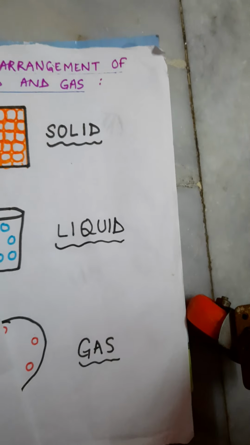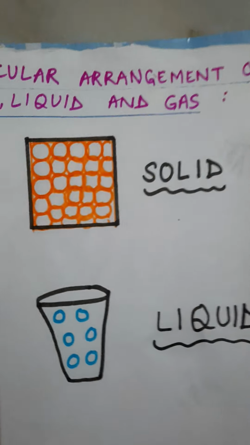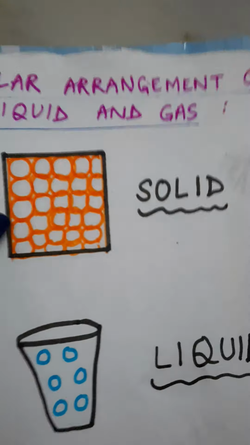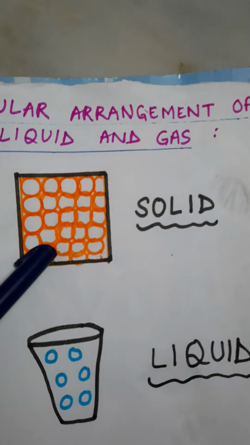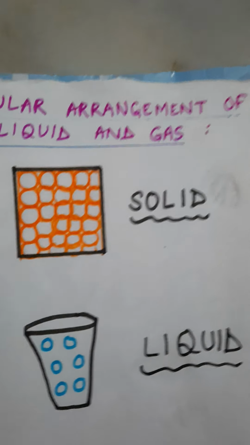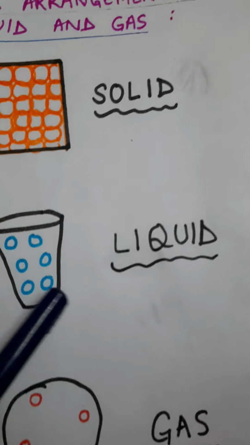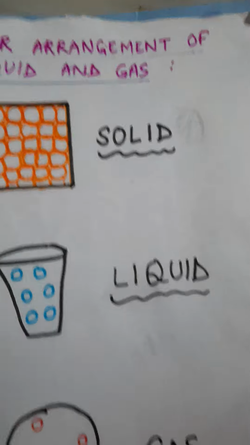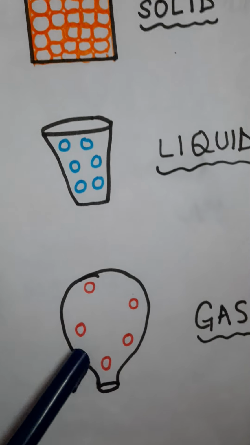Now we are going to learn how molecules are arranged in solid, liquid and gases. In solids, molecules are very tightly packed. They are arranged very tightly. That's why they have a shape. In liquids, molecules are loosely arranged or loosely packed. And in gases, molecules are very far apart.